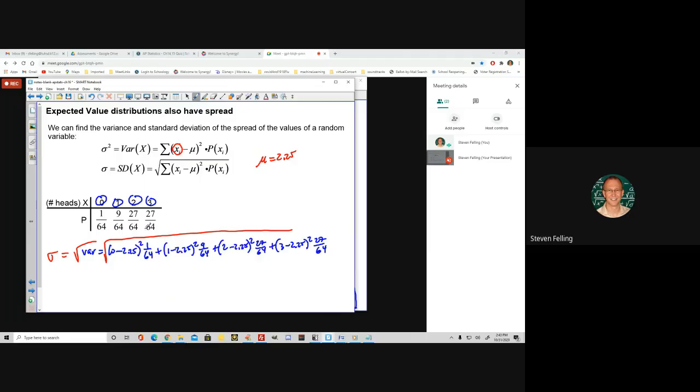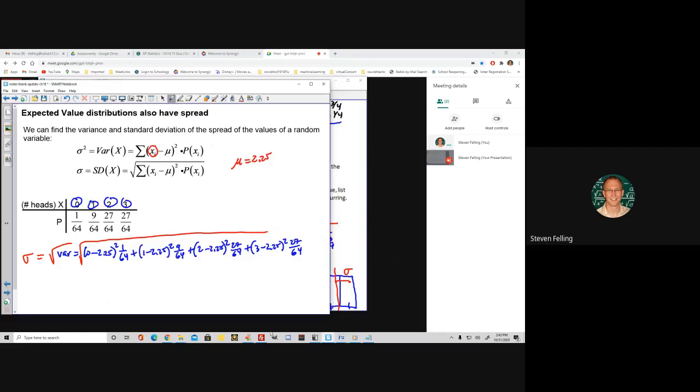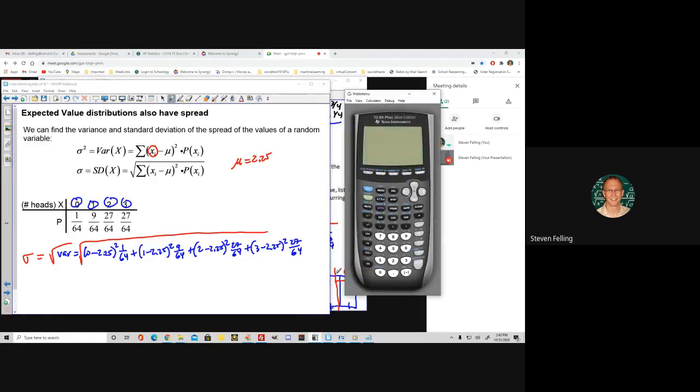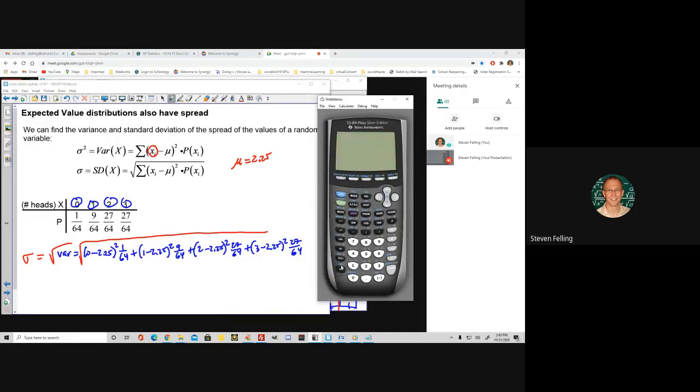Okay, so instead of doing it that way, what we typically do is use a calculator. Let me move this over, and we will get a calculator on the screen here. So what we could do is clear our lists, and then go into Stat, Edit, and for list 1, we're going to enter the possible values of the random variable as if it was a data set, and we'll put the probabilities as frequencies in list 2. Okay, so I'm going to enter 0, 1, 2, and 3 in list 1,